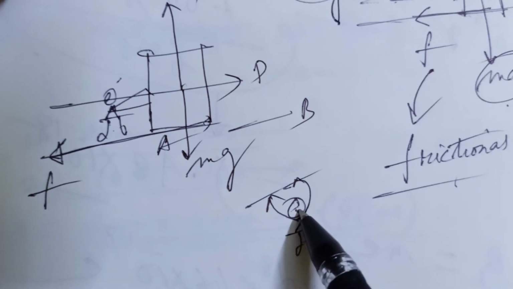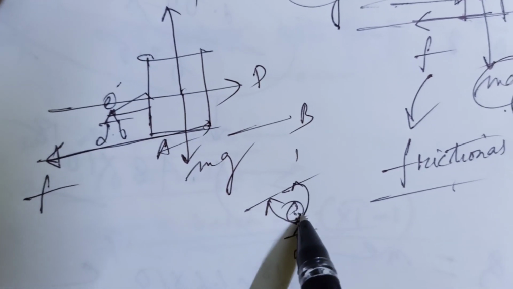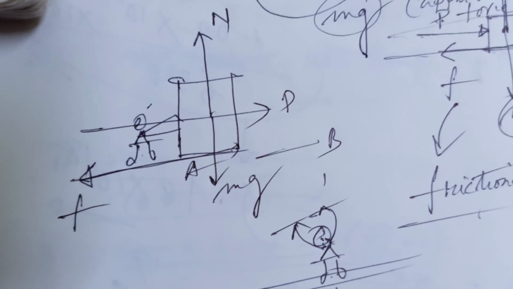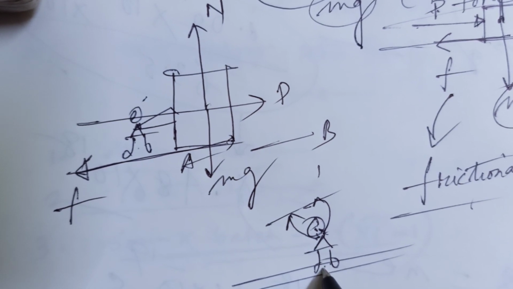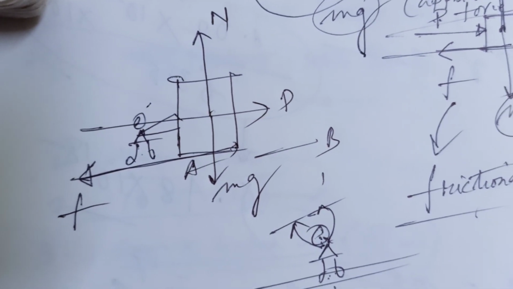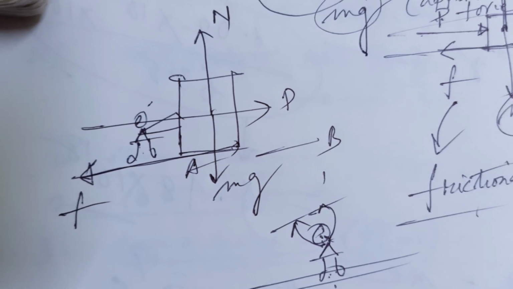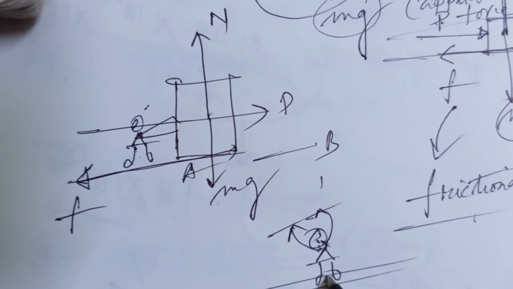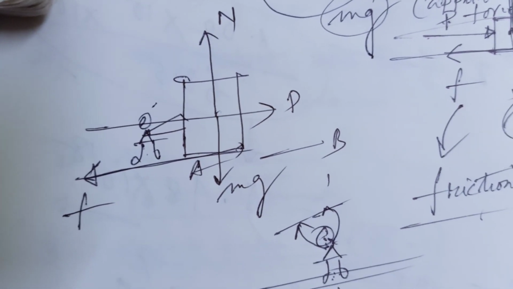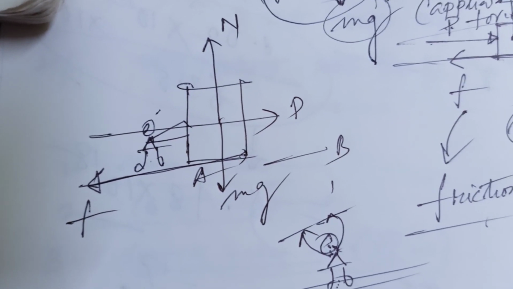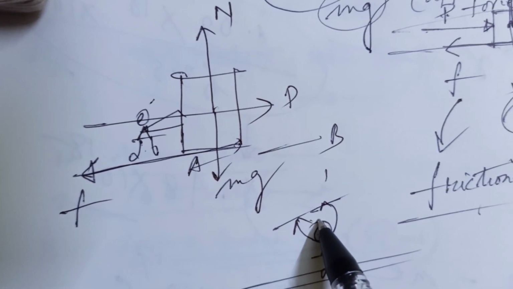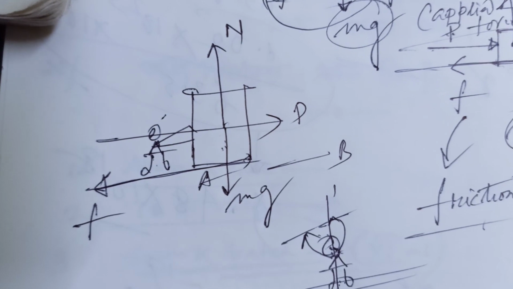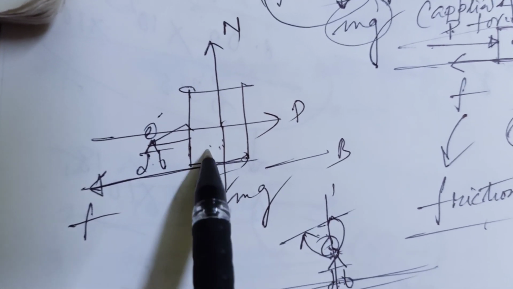So if we consider your mom as the reference frame, what is a reference frame? We learned it in the chapter on motion. Just think that it is a coordinate system with respect to which something is in motion or at rest. For that reference frame, your mom sees that this is at rest.